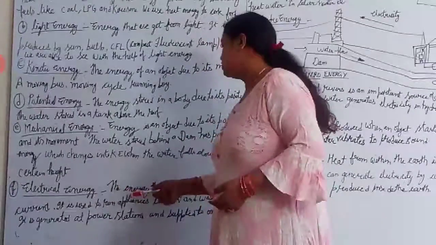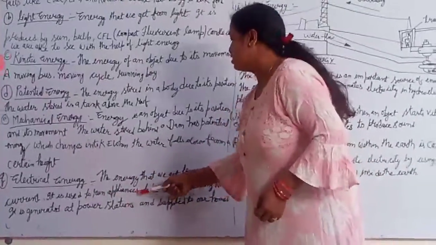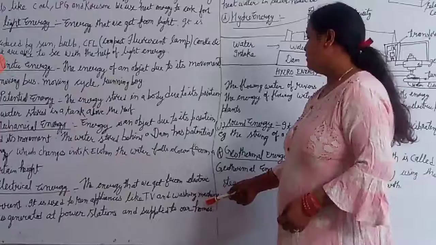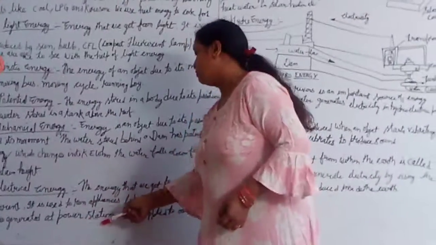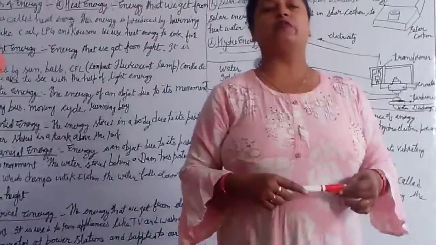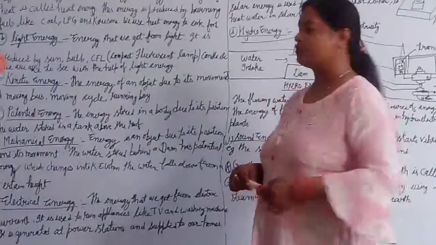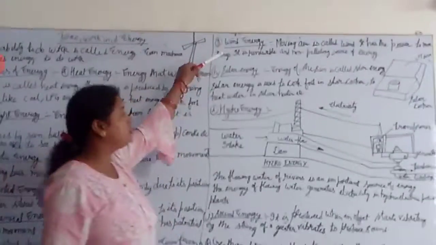Now, electrical energy. The energy that we get from electric current is used to run appliances like TV and washing machine. It is generated at power stations and supplied to our homes. We are providing electricity to various big factories and power stations, and to homes also. Clear beta?